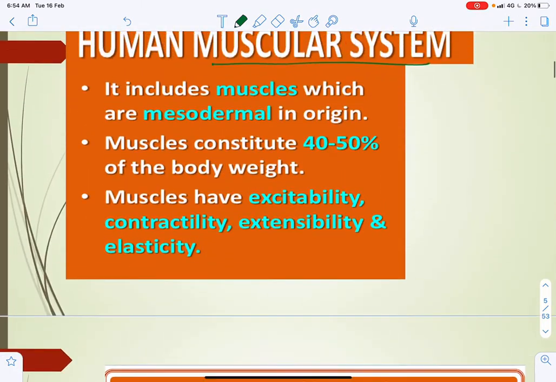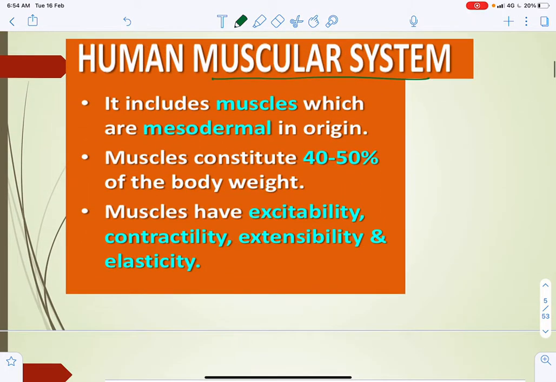Generally the muscles in higher organisms are mesodermal in origin, so they come under connective tissue. Generally we consider epithelial tissue, muscular tissue, connective tissue, and nervous tissue.